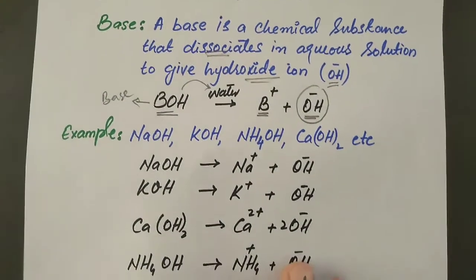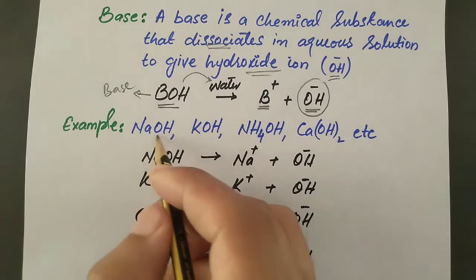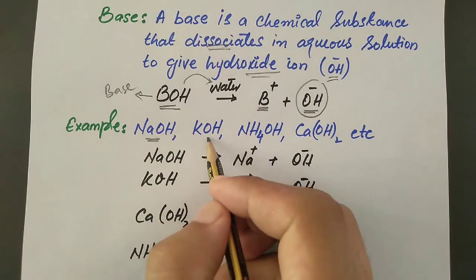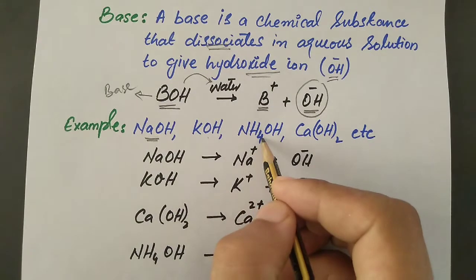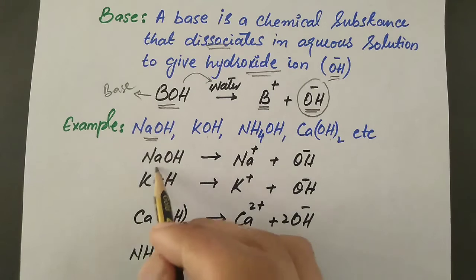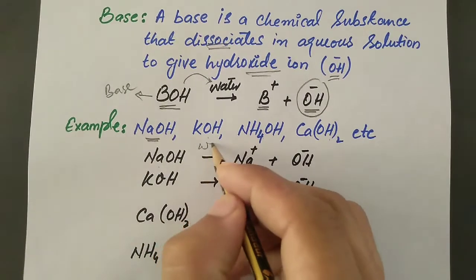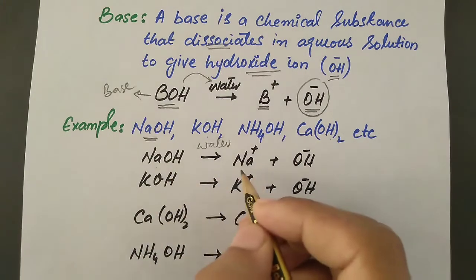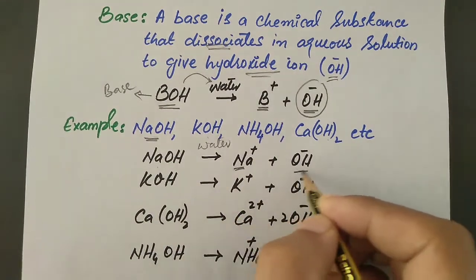The common examples of the bases are NaOH, commonly called sodium hydroxide, KOH, commonly called potassium hydroxide, ammonium hydroxide, calcium hydroxide, etc. When we dissolve sodium hydroxide into the water, the sodium hydroxide splits up into sodium ion and the hydroxide ion.